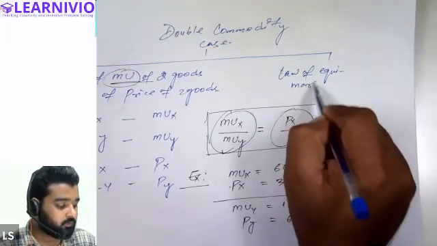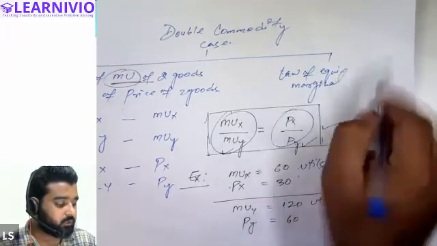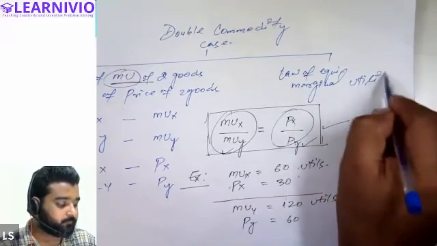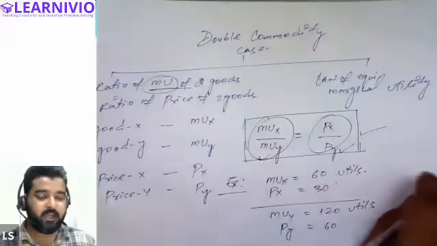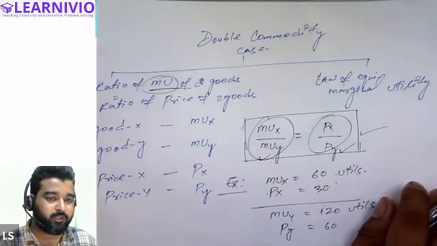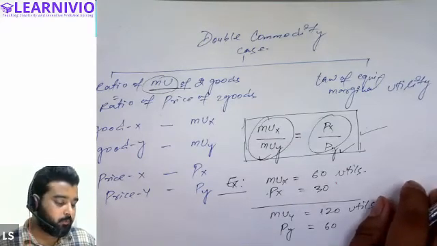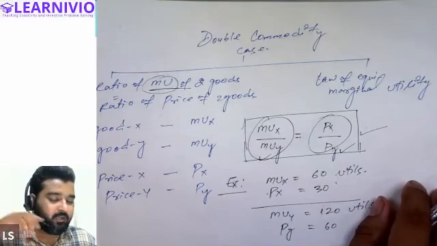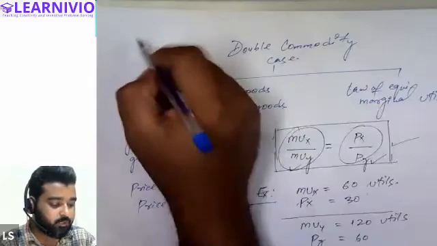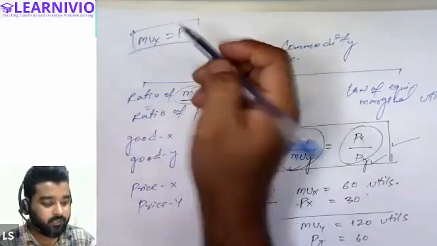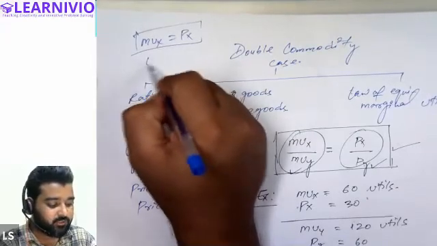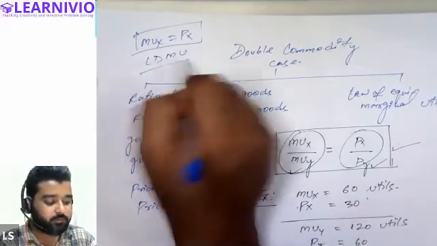Law of equimarginal utility must be applicable. See, in the single commodity case, I think we have covered two conditions as well, but the conditions were a little different. In single commodity case, we just said the marginal utility of X commodity should be equal to the price of X commodity. And the second condition was that the law of diminishing marginal utility must be applicable.